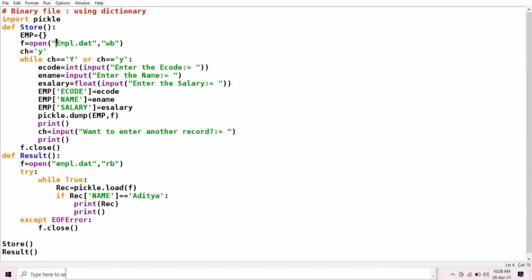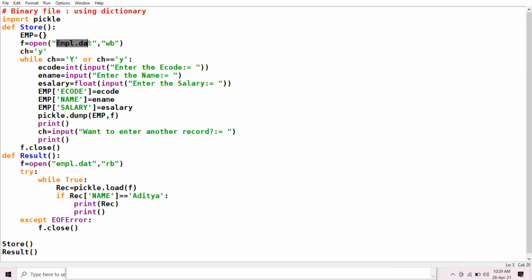Now I have created the file empl.dat and I'm opening the file in WB mode. WB mode, as I have told you so many times, means write in binary. If this file does not exist, it will create a new file with this name and write the data.